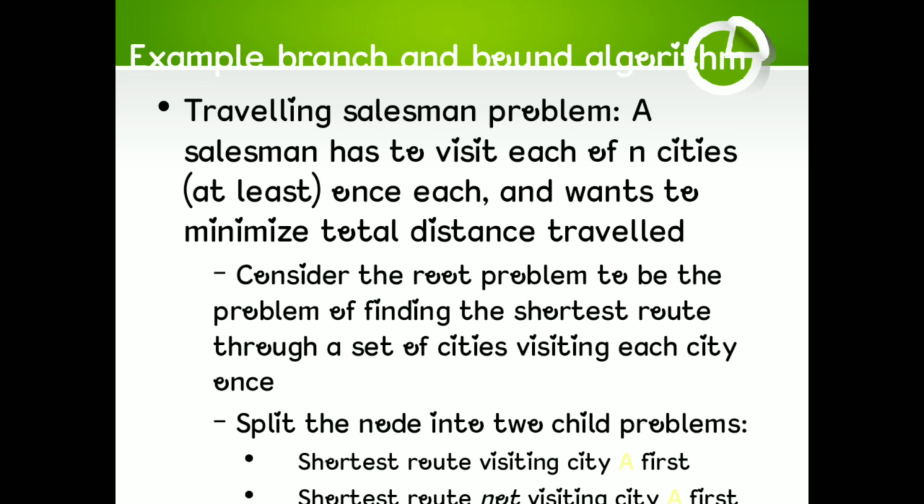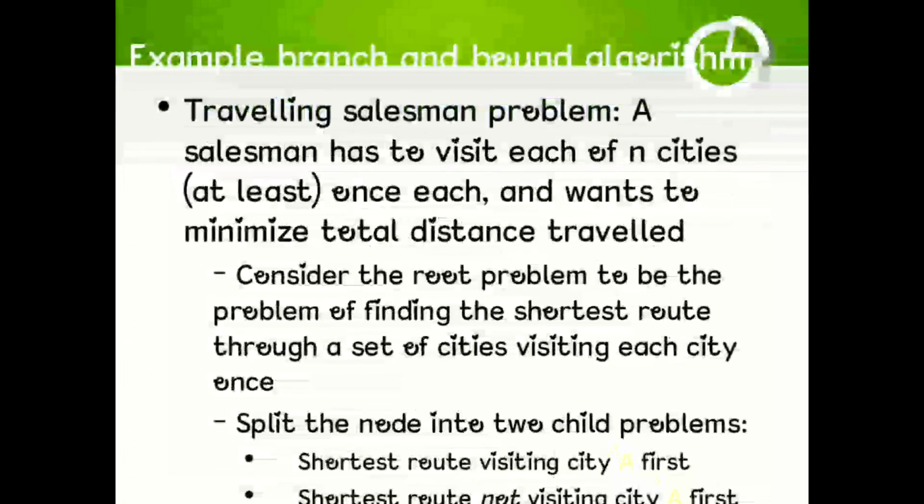Example, branch and bound algorithm. Traveling salesman problem. A salesman has to visit each of a cities once each and wants to minimize total distance traveled. Consider the root problem to be the problem of finding the shortest route through a set of cities, visiting each city once. Split the node into two child problems: shortest route visiting city A first, and shortest route not visiting city A first.